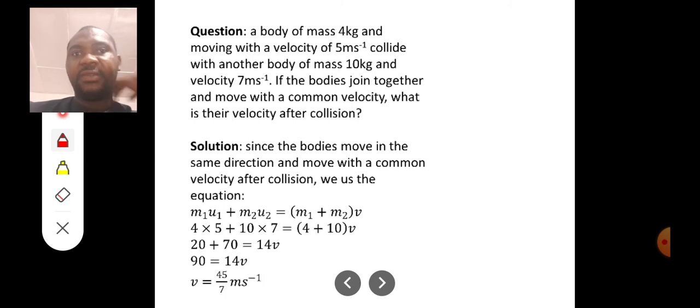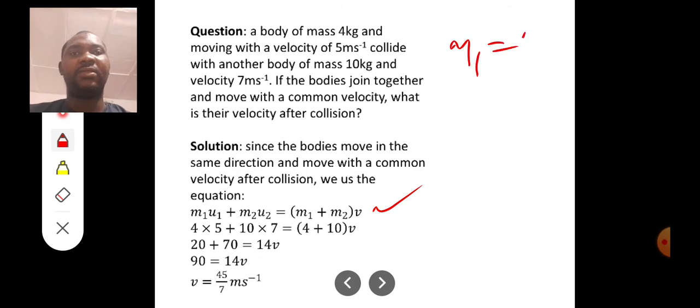Since the bodies move in the same direction and move with a common velocity after collision, we can use this formula quickly: m1u1 plus m2u2. The plus is there because they move in the same direction. Then equal to (m1 plus m2) times v, where v is the common velocity. So m1, the mass of the first body, is equal to 4.